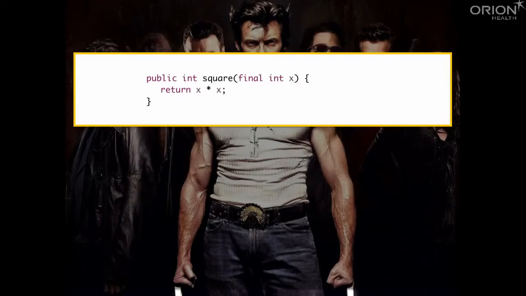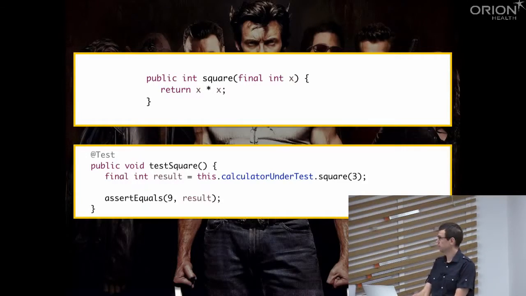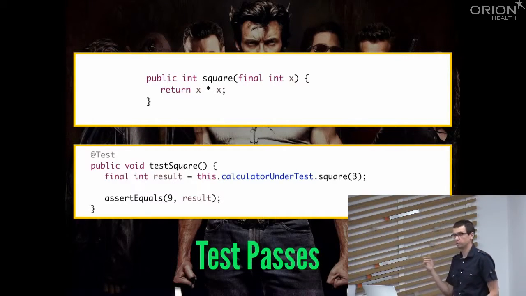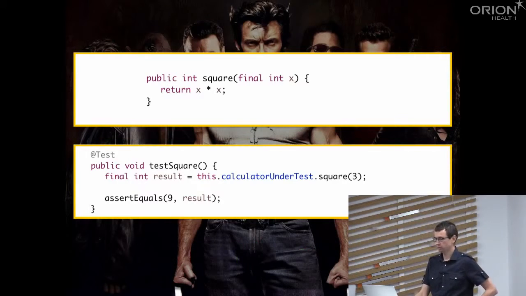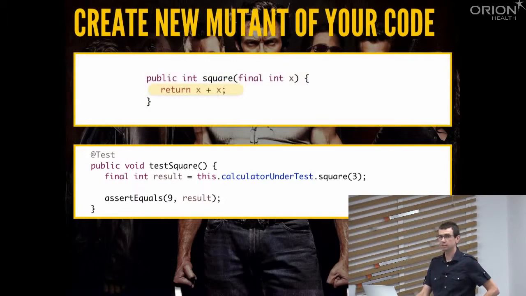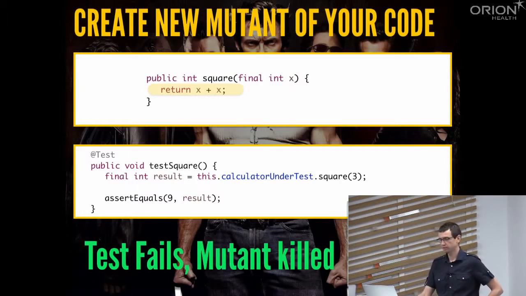So let's have a look at another example. Let's say that we have this square root method, which takes an integer and produces another integer. And we have a test which passes. So again, we invoke our method, and we compare the results. Test passes, all is good. But then we introduce a mutant. So we change this to, let's say, this, right? In this case, our test fails. And we can say that the mutant was killed.